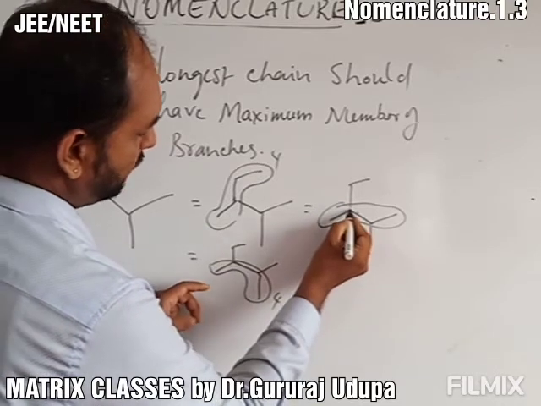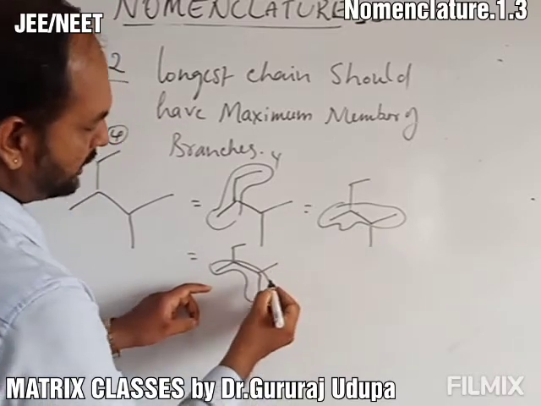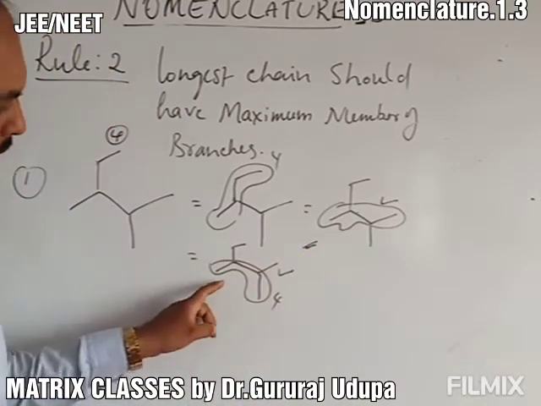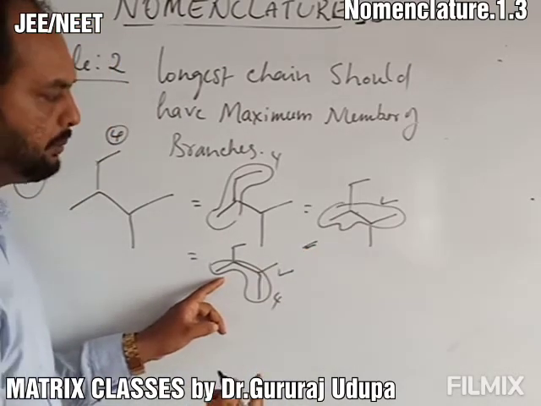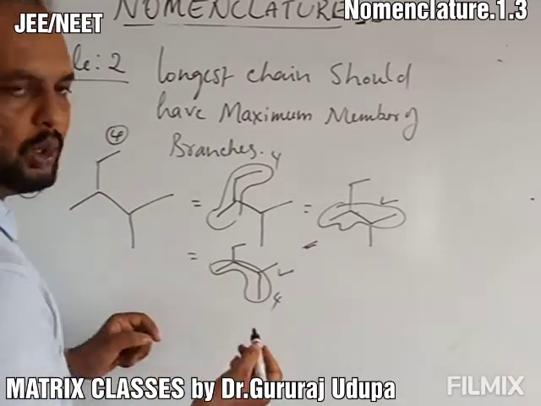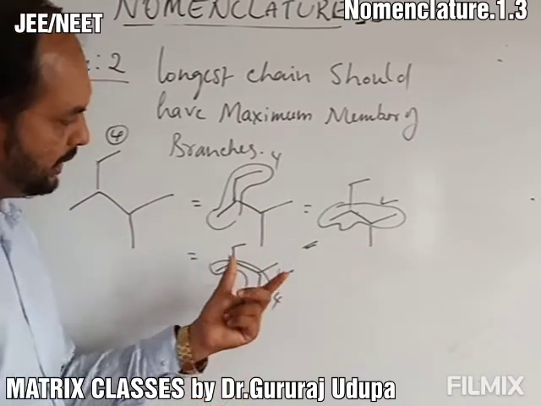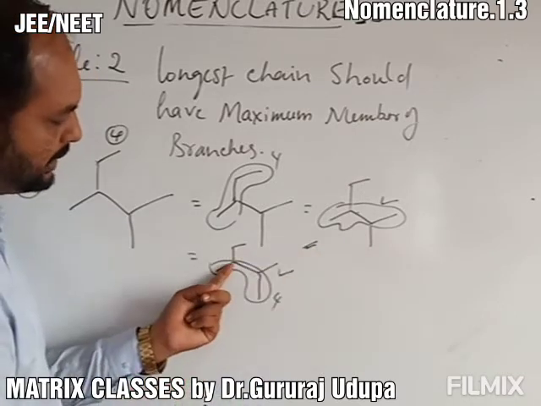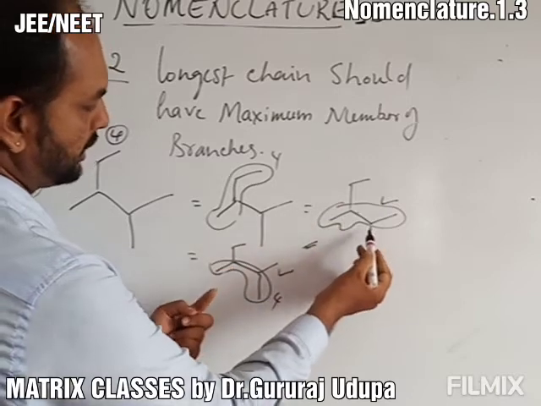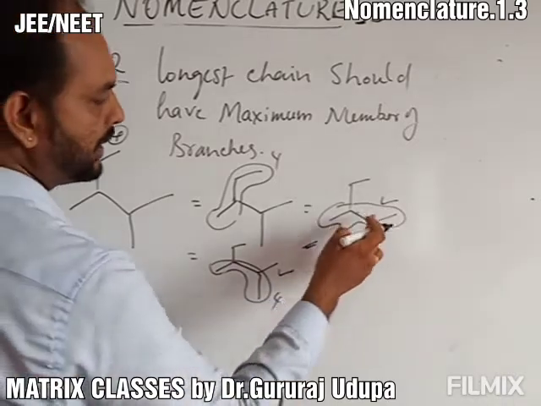At carbon number 2, I am getting one branch. Carbon atom 3, one branch. This is equal to this. Both are same. Hope you understand what I am trying to say. This structure and this structure is same. So out of these two, now there is no difference. This is equal, because at the second carbon you have this structure, here also at the second one you have this structure, vice versa same. For the third one too. You select this or this, same.